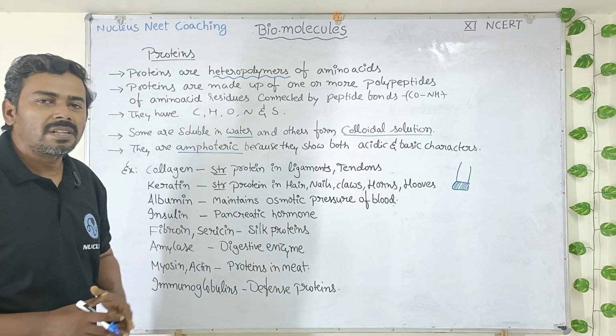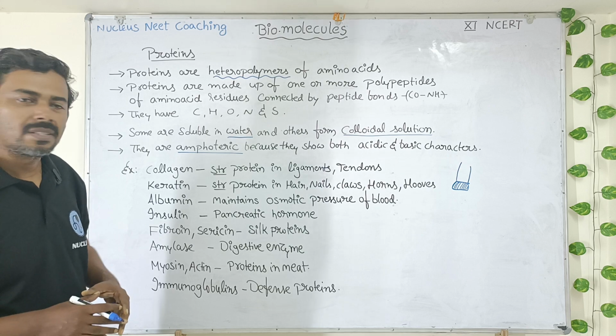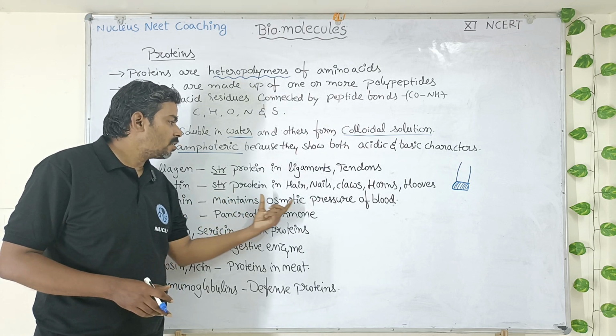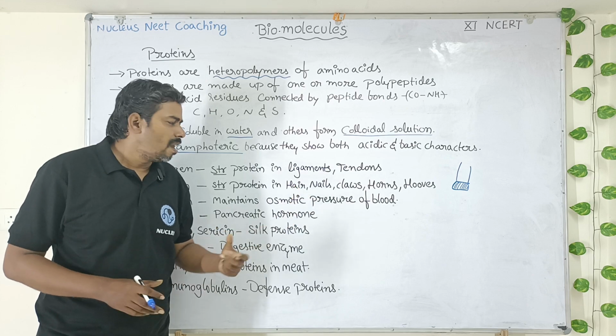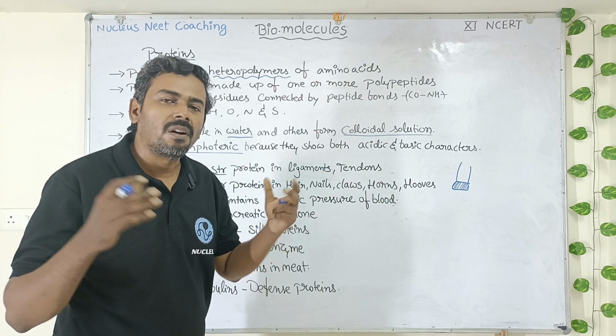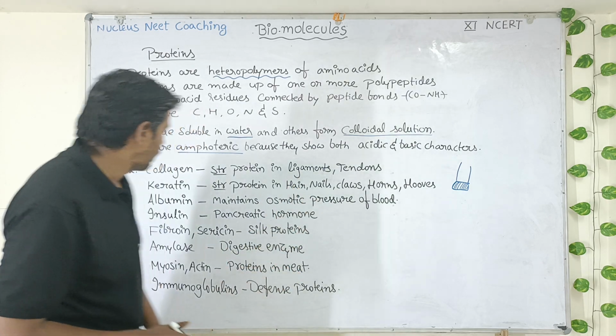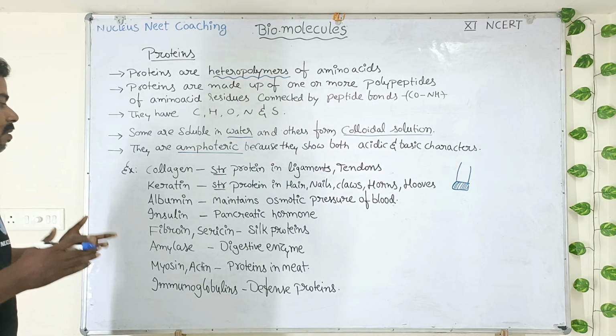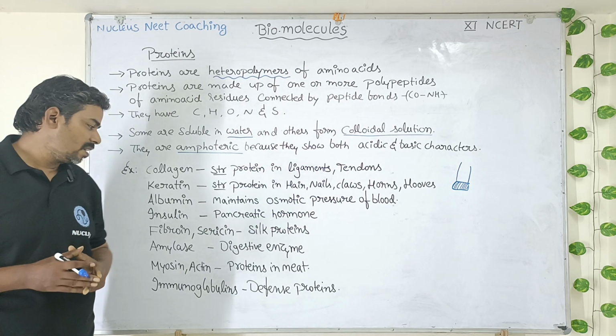Albumin is a very important globular protein present in our blood. Albumin protein present in the blood, it maintains osmotic pressure of the blood and also it helps in transportation of different hormones in our body. Insulin is a pancreatic hormone. It controls the blood sugar levels.